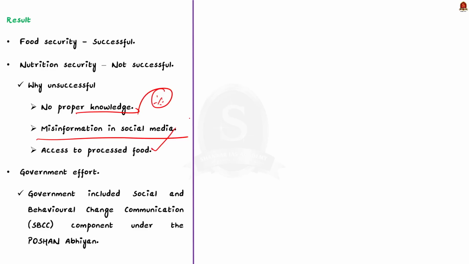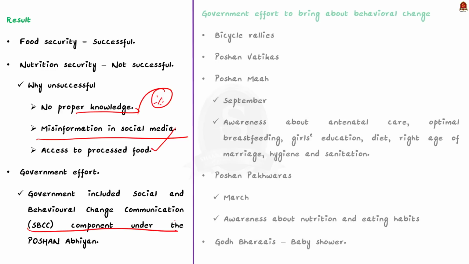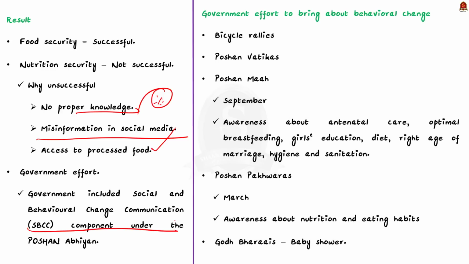So the government took some steps under the Poshan Abhiyan. The government included the social and behavioral change communication, SBCC, component under the Poshan Abhiyan. Here SBCC is taking various steps to promote changes in knowledge, belief and behaviors.